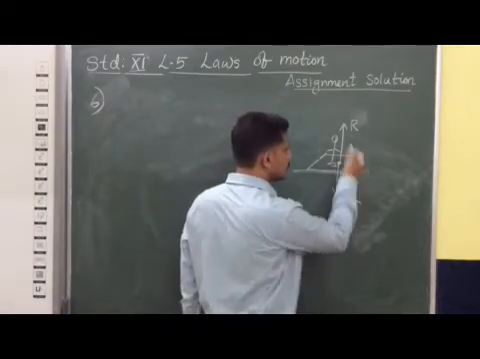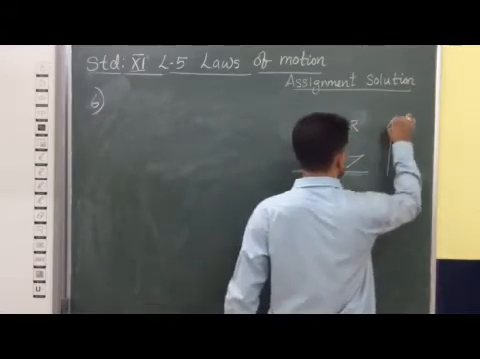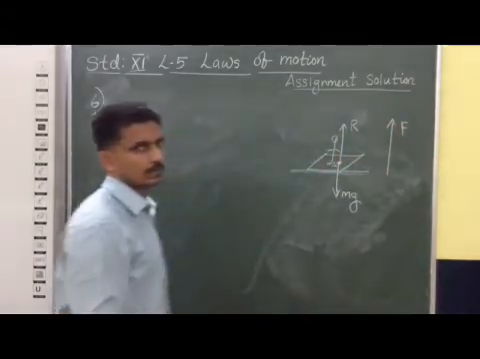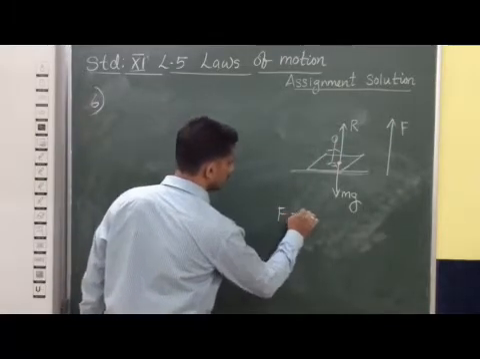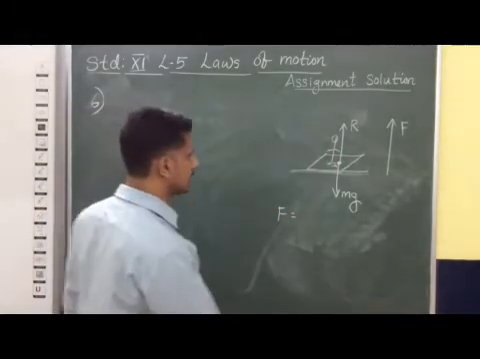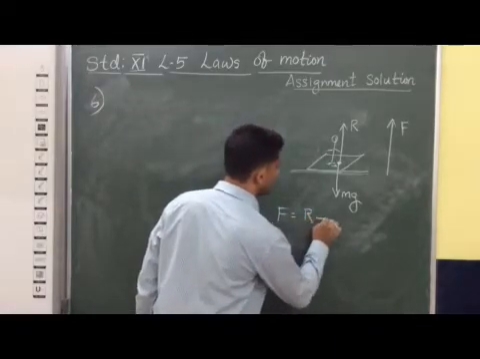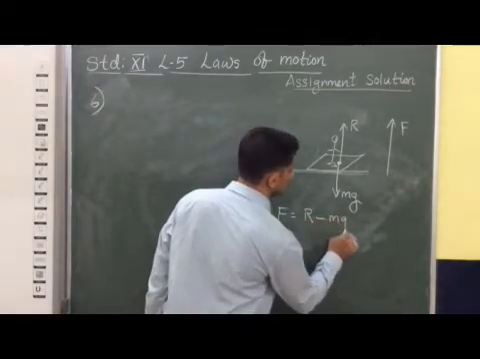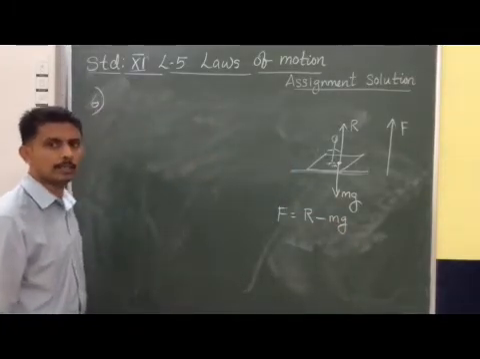Since the lift is going in the upward direction, a net force F is acting. So F is equal to R minus mg. This is the net force acting: F is equal to R minus mg.